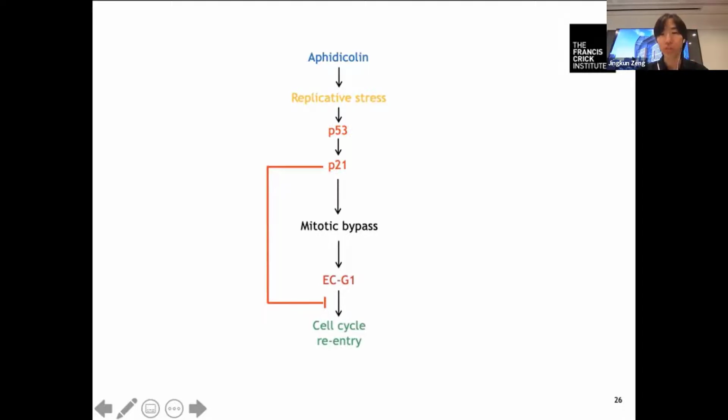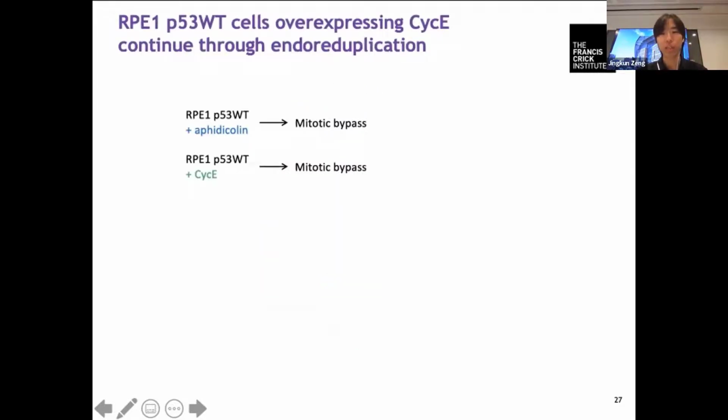Please don't feel confused that p53 and p21 are doing two things here: causing mitotic bypass and also suppressing the EG1 cells. However, next, I'm going to show you that cyclin E expression can potentially mess up these tumor suppressors. As the previous slide shows, RPE1 p53 wild-type cells bypass mitosis in acetylcholine, but they stay arrested in EG1.